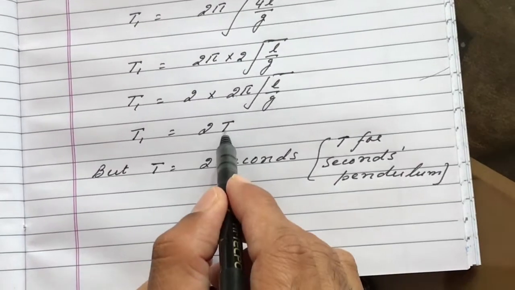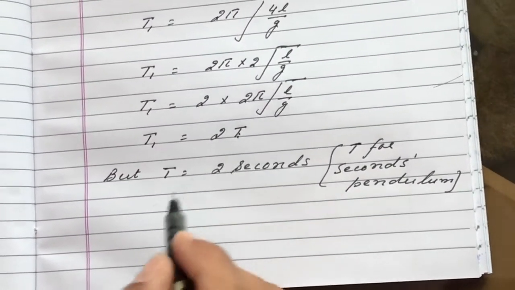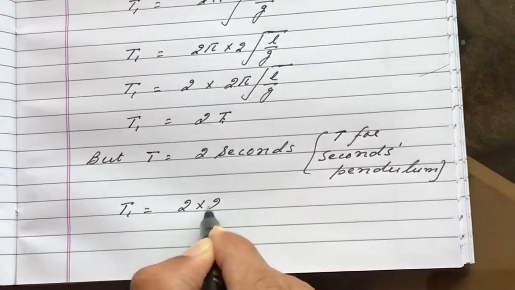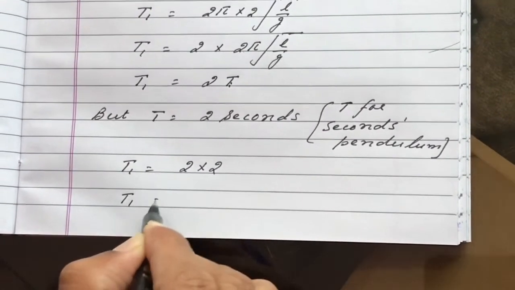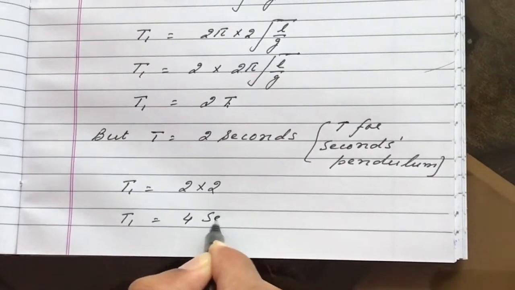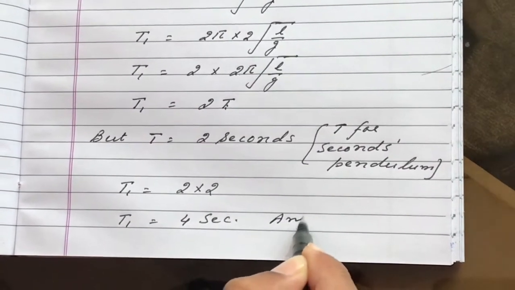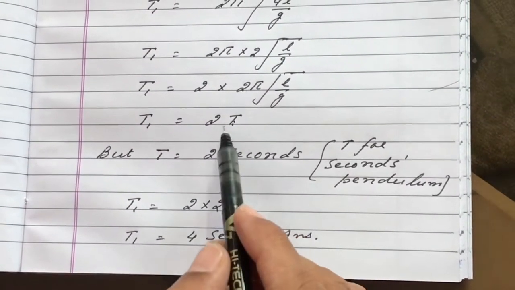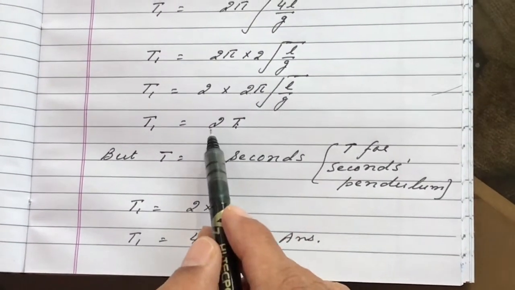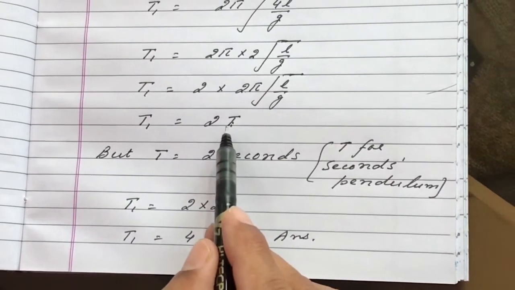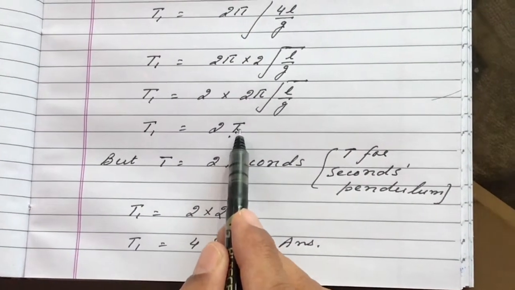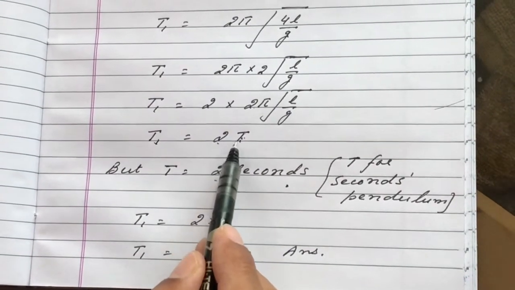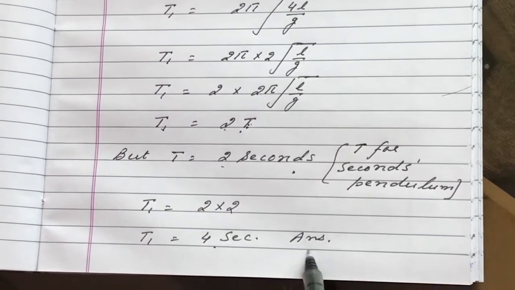So here I put 2, value of T is 2. So T1 is 2 into 2, T1 is 4 seconds. So the new time period for the pendulum will be 4 seconds. Remember that a seconds pendulum has time period of 2 seconds. So here in place of T I write 2 seconds. So T1 is 2 into 2 equal to 4 seconds.